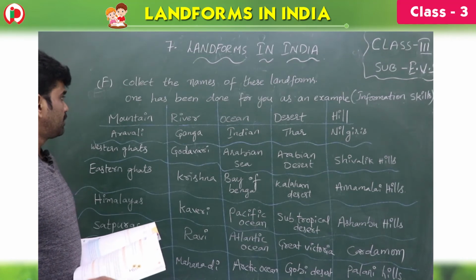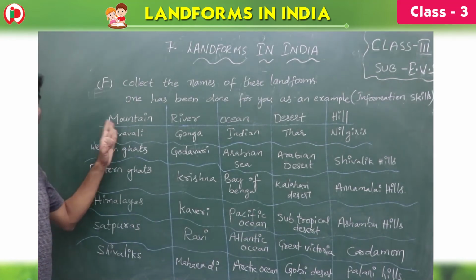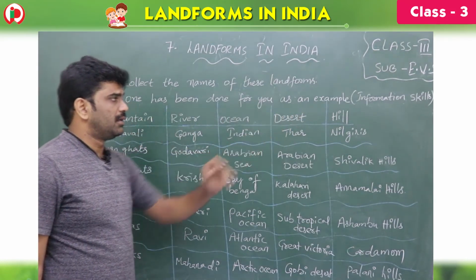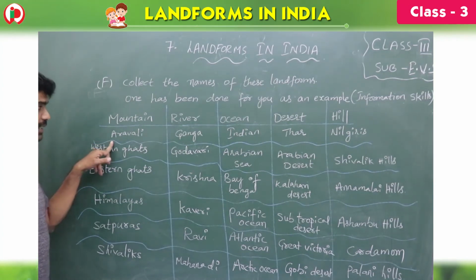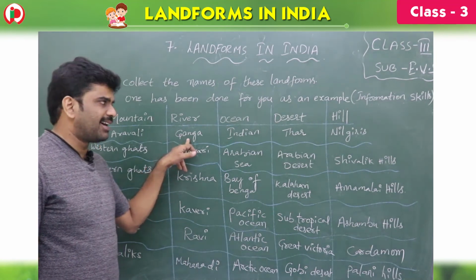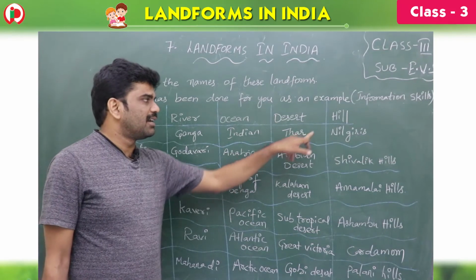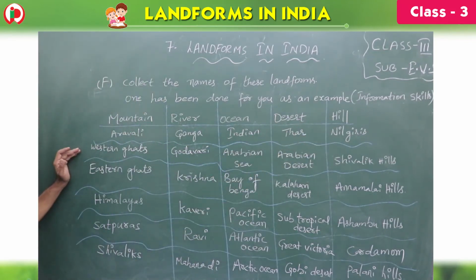Children, now see the F1. Collect the names of these landforms. Different landforms are there, children: mountain, river, ocean, desert, hill. One example has been done for you, children. Aravali is a mountain. You can give an example for river, Ganga. Ocean, Indian. Desert example, Thar. Hill, Nilgiris.